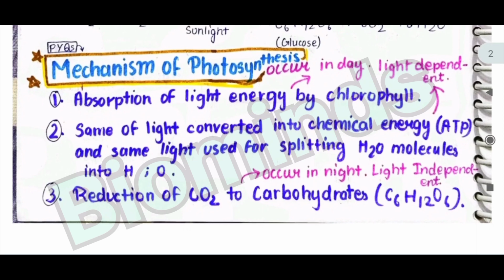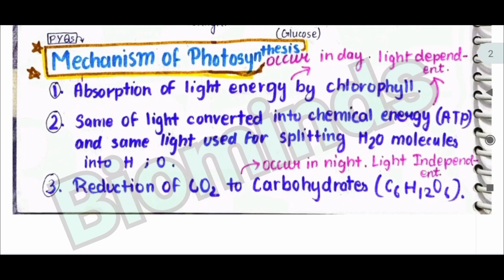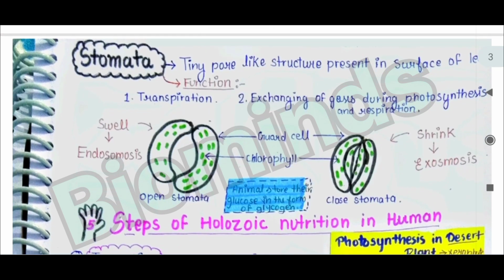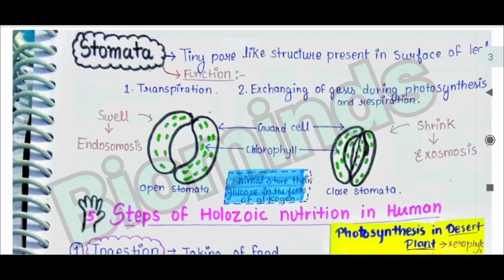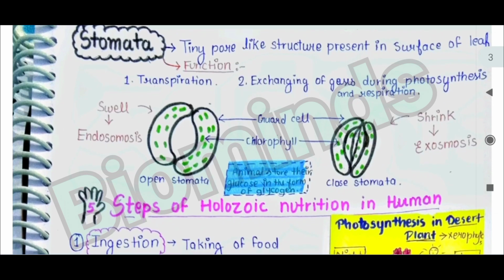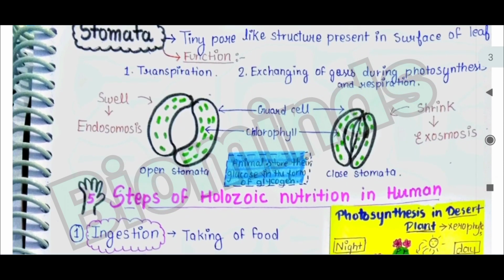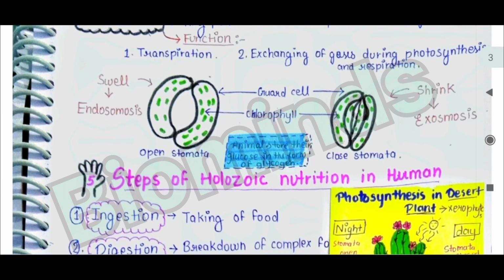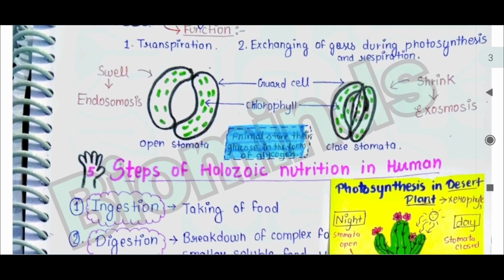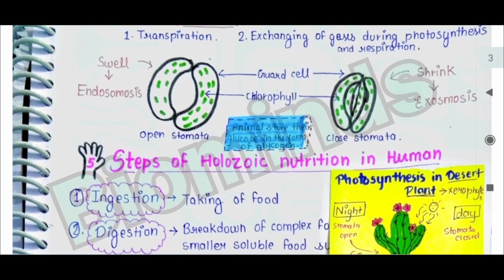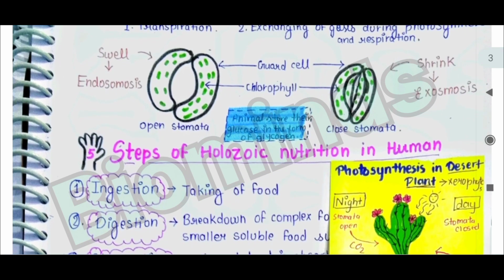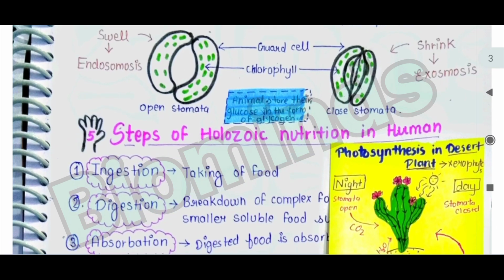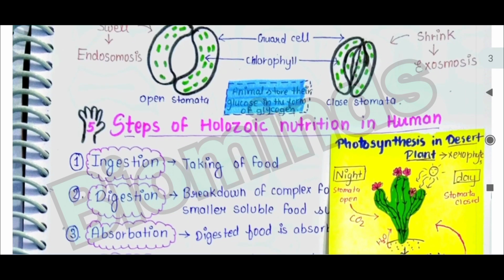reaction. Then stomata. Stomata is a tiny pore-like structure present on the surface of the leaf that functions in transpiration and the exchange of gases during photosynthesis and respiration. The guard cells will swell when water comes in. That is endosmosis. When the stomata close, the water is lost. That is exosmosis. This is open stomata.